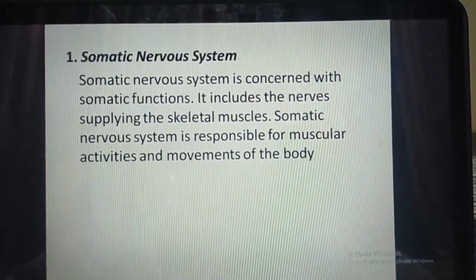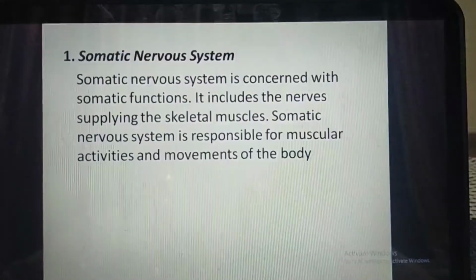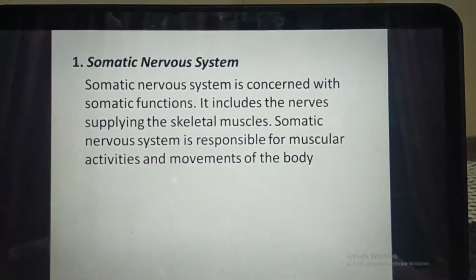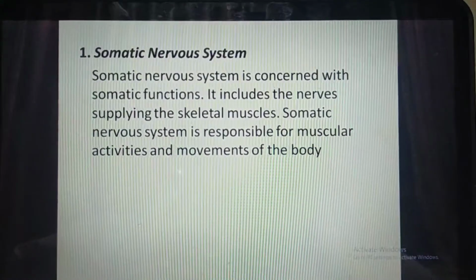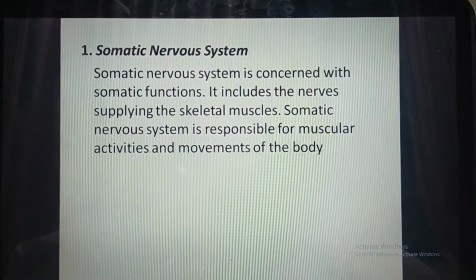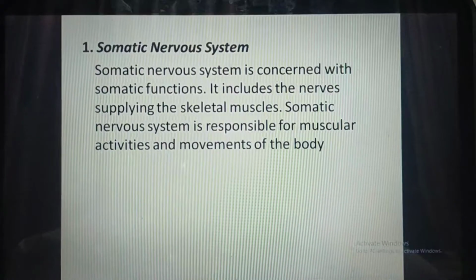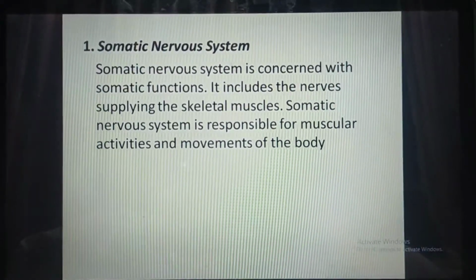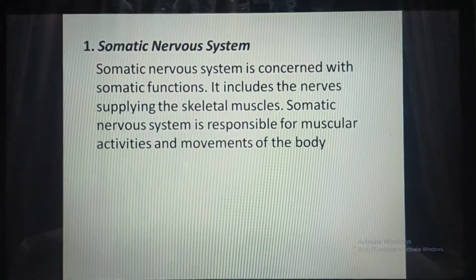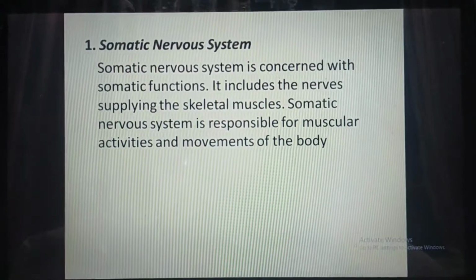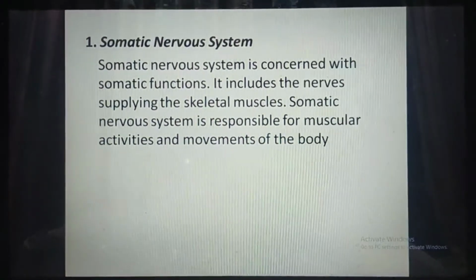As we have seen, the first of the two parts of PNS is the somatic nervous system. The somatic nervous system is concerned with the somatic functions. It includes the nerves supplying the skeletal muscles. The somatic nervous system is responsible for muscular activities and movements of the body.